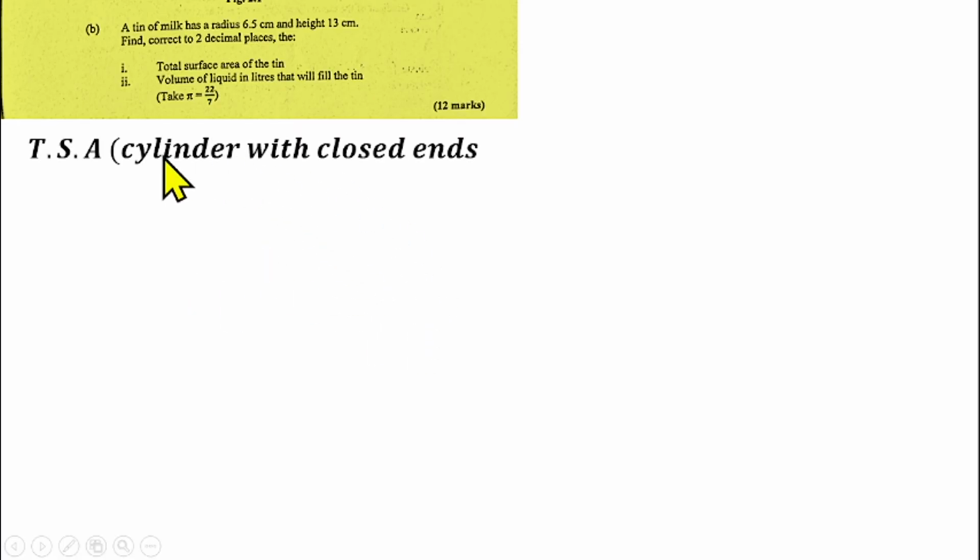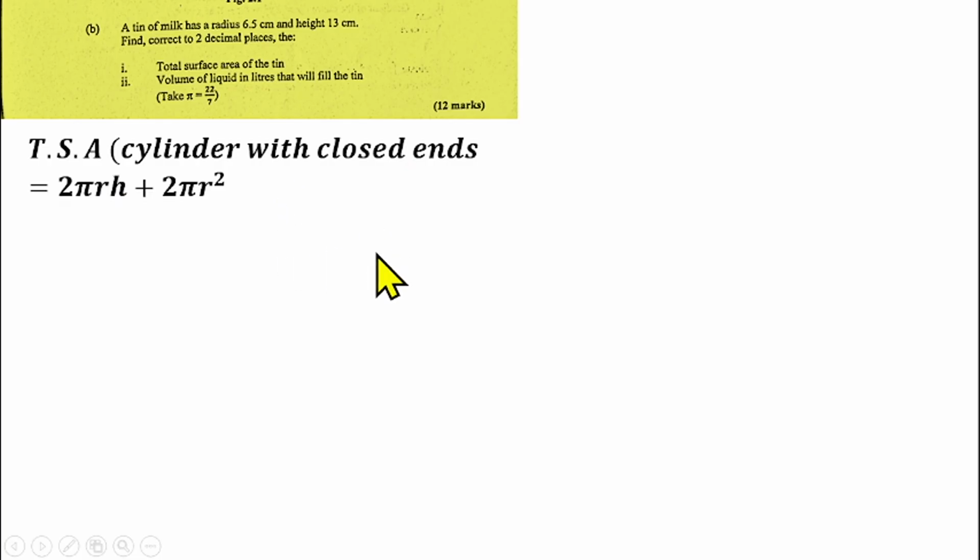So that means we are dealing with a cylinder with closed ends here, because we want to find the total surface area. The total surface area of a closed-end cylinder should be the curved surface area, which is 2 pi r h, plus the area of the two closed ends.